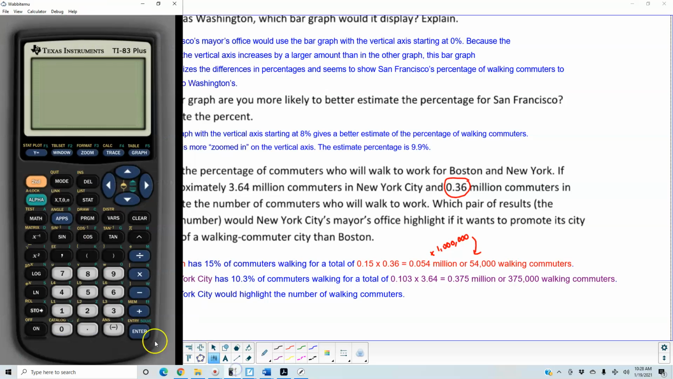Let's take a look at the calculator here. Okay, if we take 0.15 and multiply it by 0.36, that gives us 0.054, but that's in millions. So now we want to multiply that by 1 million, and we get 54,000. So that's 54,000 walking commuters for Boston.